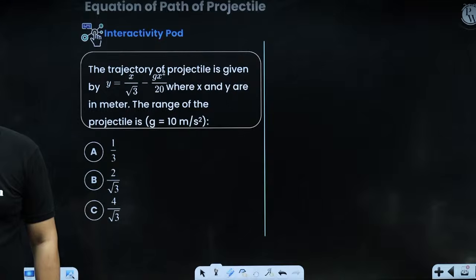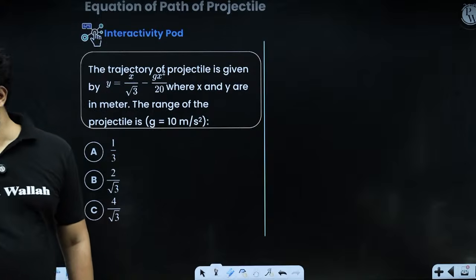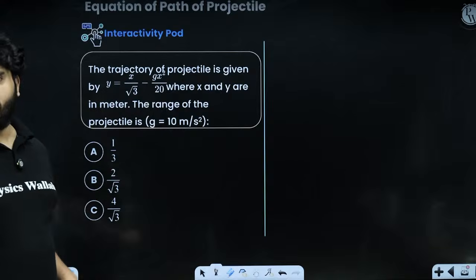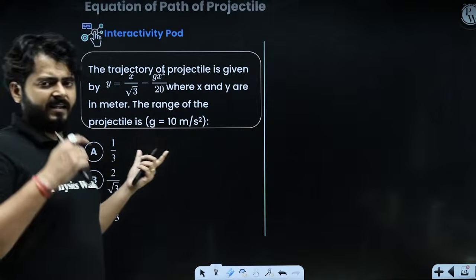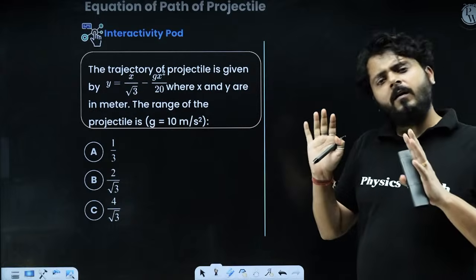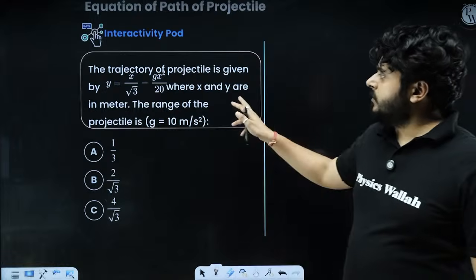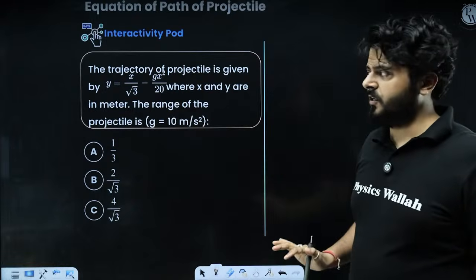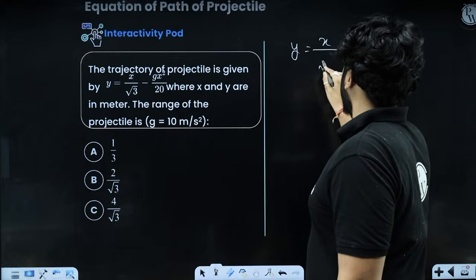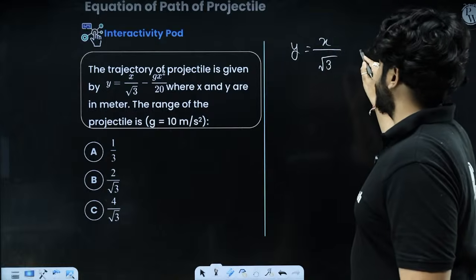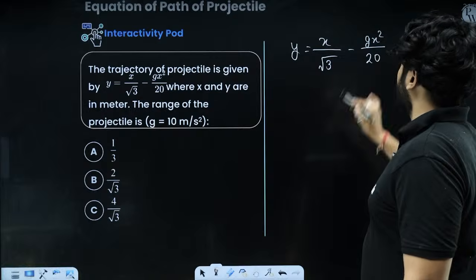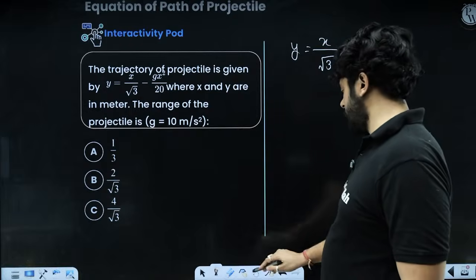I believe the idea is very, very clear. Okay, all right. So you see that this is the equation of projectile they are giving us. X and y coordinate of the projectile are related by this particular equation for that particular projectile, right? So we have to talk about the range of projectile in this situation, right? You look at that, y is equal to x upon root 3 minus gx square upon 20.